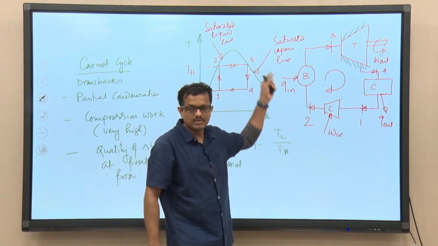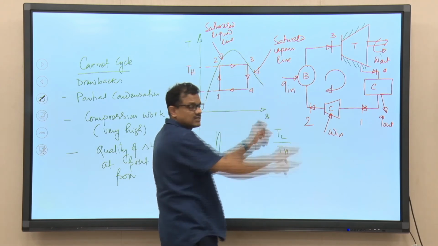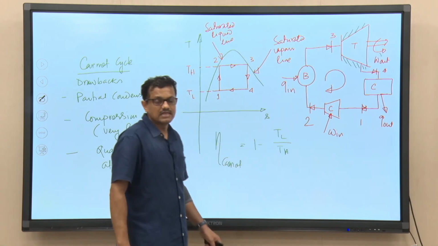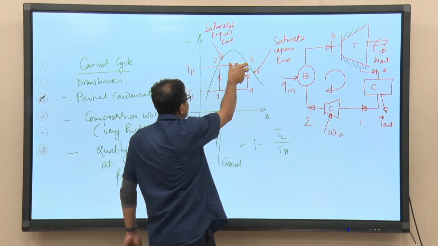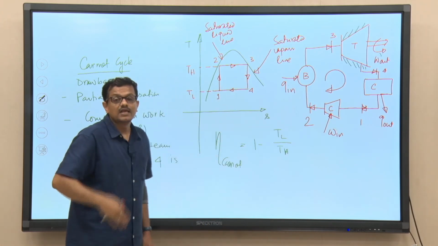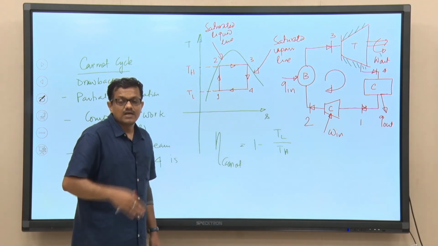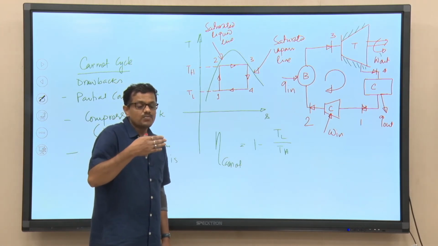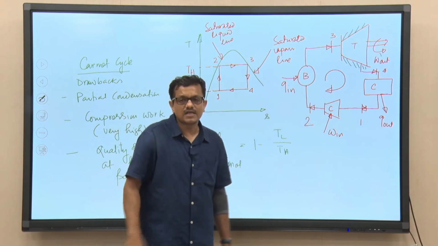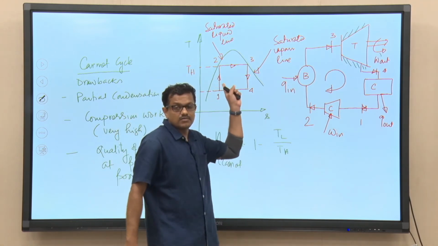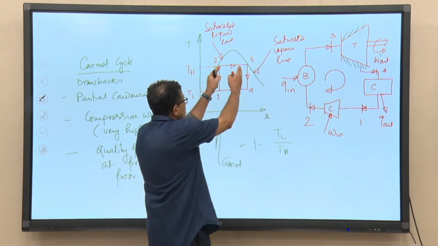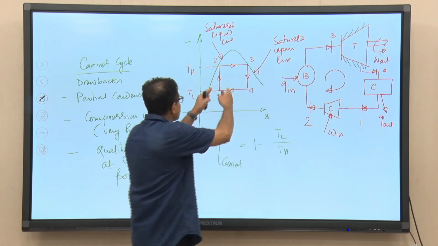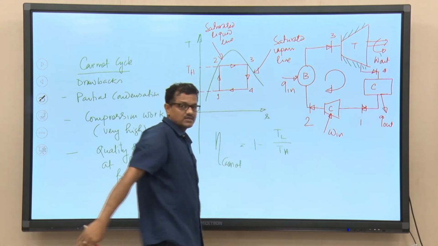Sorry, I said it by mistake: process 2 to 3, in which heat transfer takes place, is the phase change heat transfer, right, and phase change heat transfer is always much more efficient than sensible heat transfer. So, in the Carnot cycle, process 2 to 3 is the phase change heat transfer.